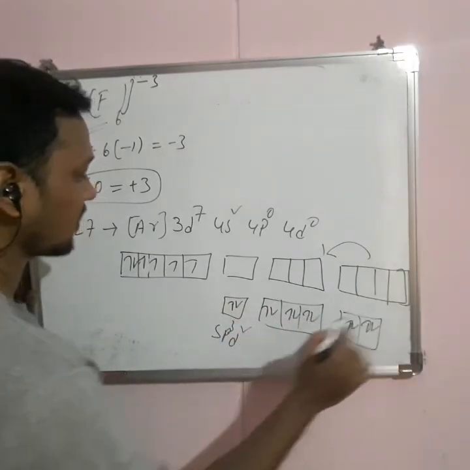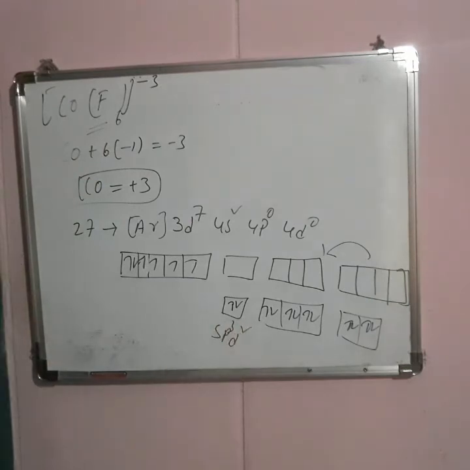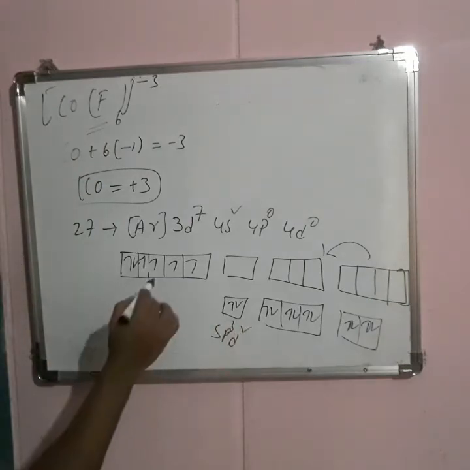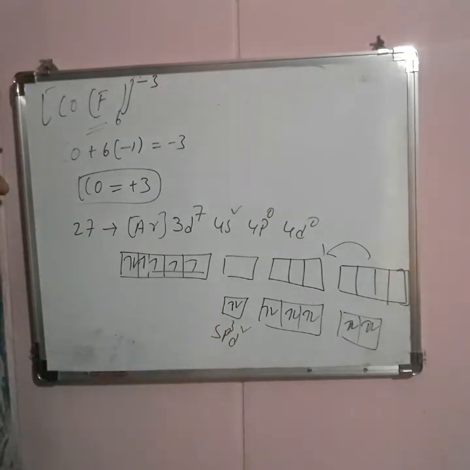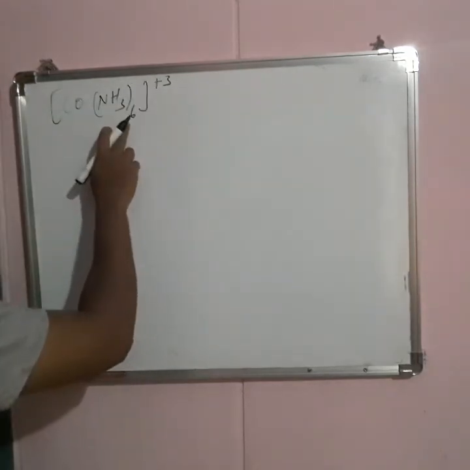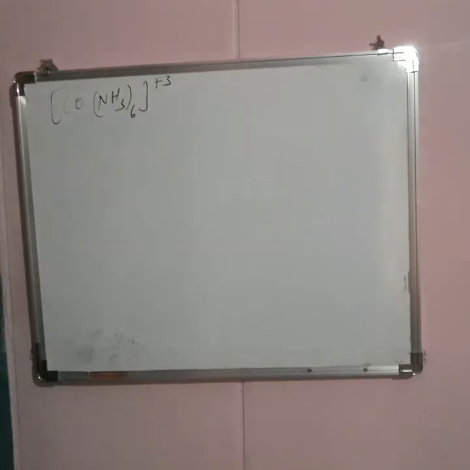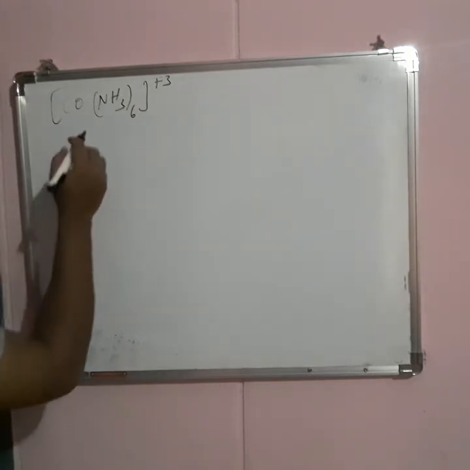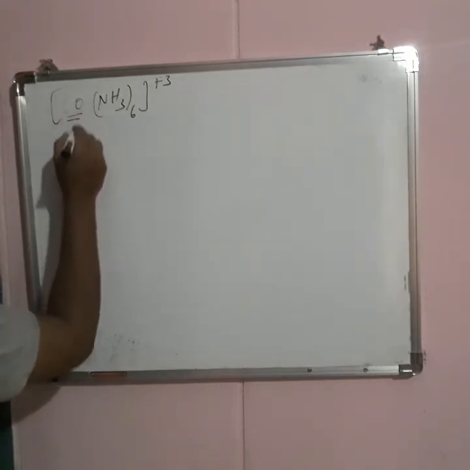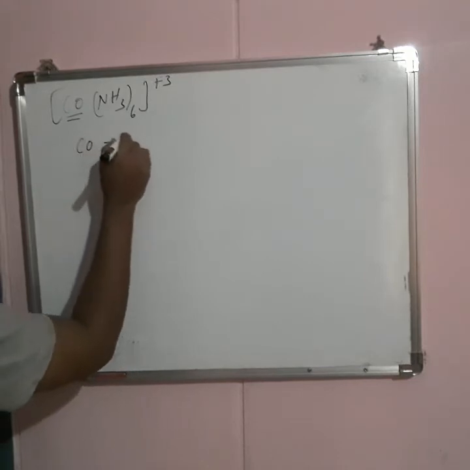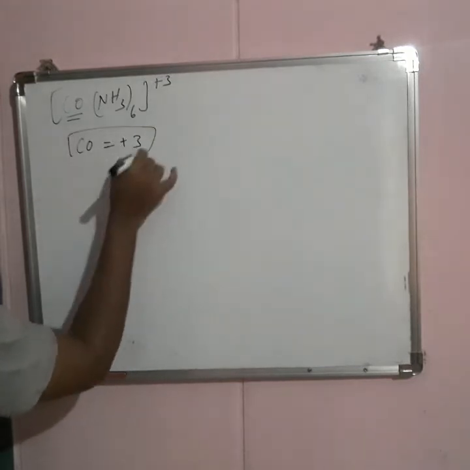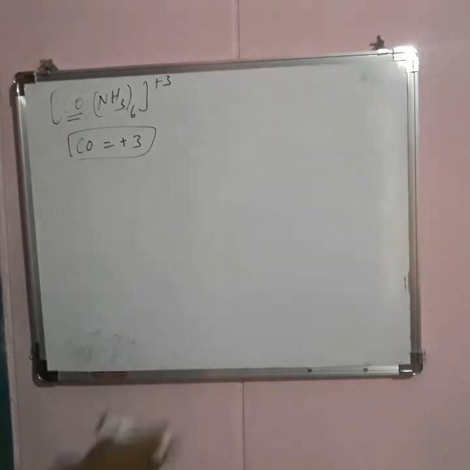This is sp3d2 hybridization, and it contains unpaired electrons. Due to 3 unpaired electrons, it exhibits paramagnetic character. So it is the hexafluoro cobalt 3 compound. Now the oxidation state of cobalt is plus 3, and it loses 3 electrons from the electron configuration.